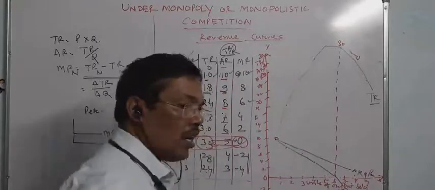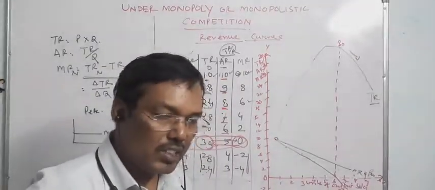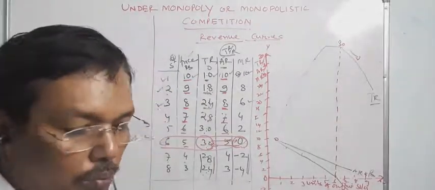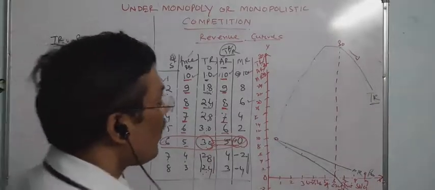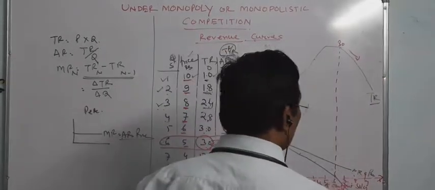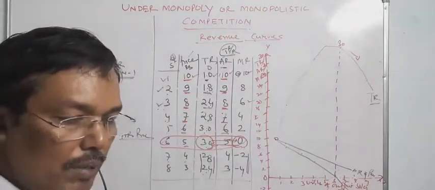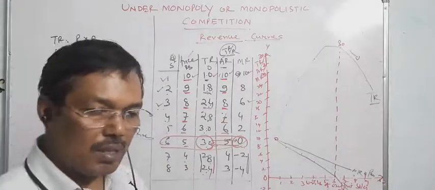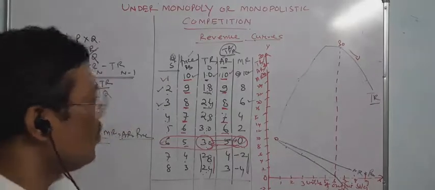One more question may come. Can the average revenue curve intersect the x-axis? The answer is absolutely no, because when there is revenue, average revenue must be there. So there is no zero of average revenue. If average revenue is 0, it means the quantity is not sold at any price in the market, so average revenue can never be 0.